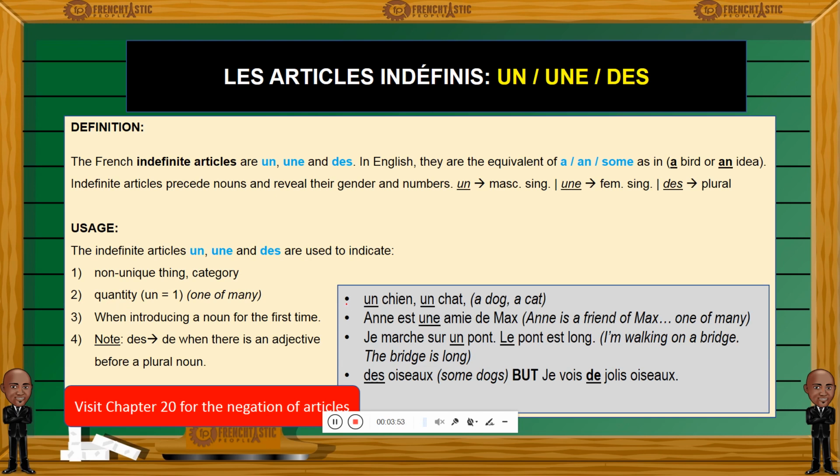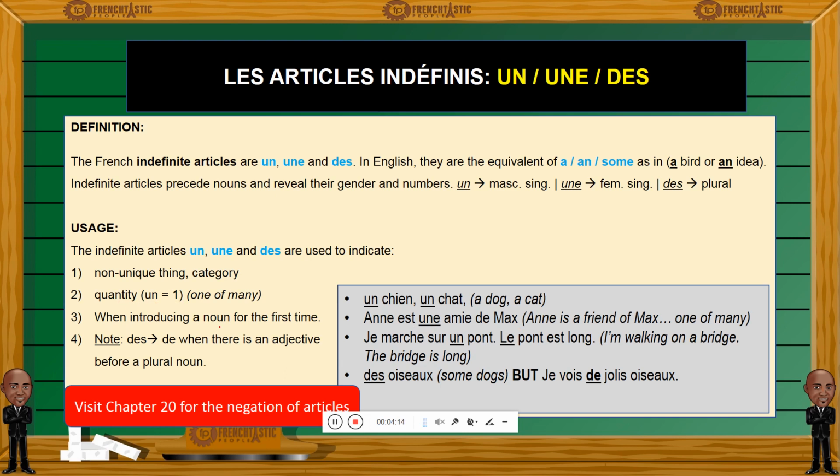Now, you could also use an indefinite article to refer to the quantity one, like one out of many. So, Anne est une amie de Max. Anne est une amie. So Anne is a friend of Max. Okay, so she's one of many friends of Max. So Anne est une amie. Un, une refers simply to the quantity one.